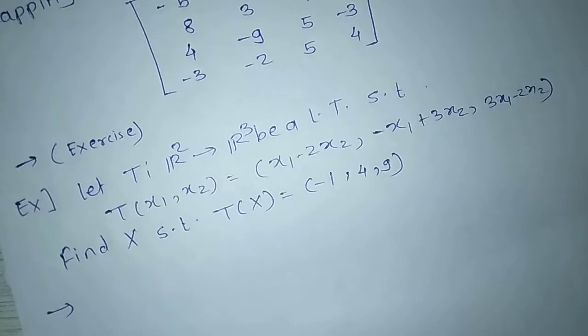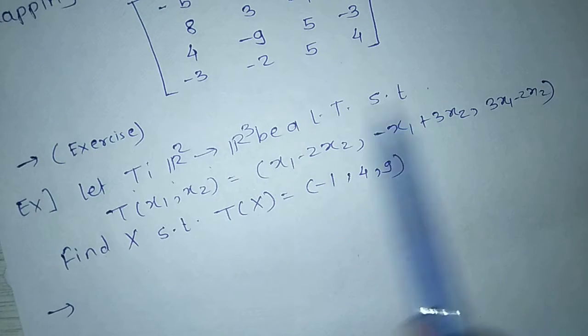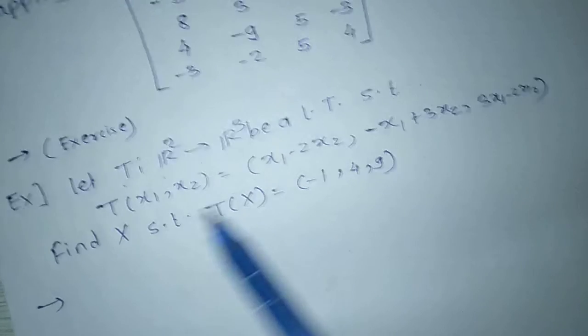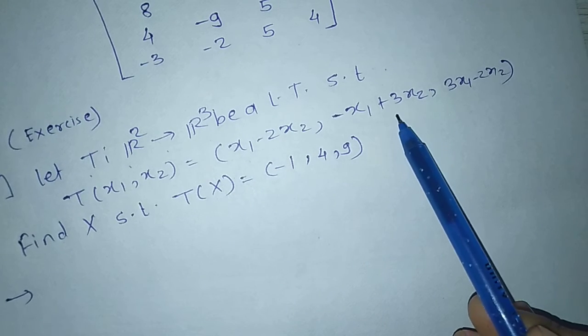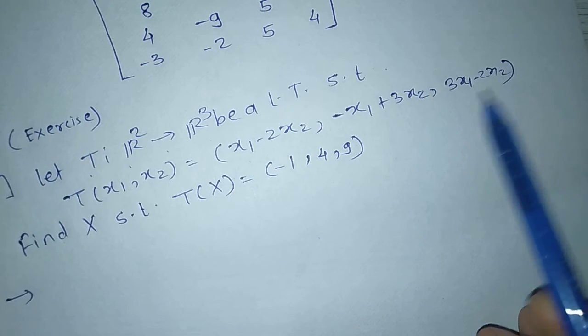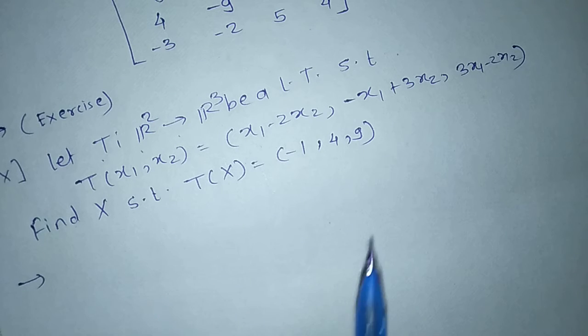Next example. Let T mapping R2 to R3 be a linear transformation such that T of x1, x2 equal to x1 minus 2x2, minus x1 plus 3x2, 3x1 minus 2x2. Find x such that T of x equal to minus 1, 4, 9.